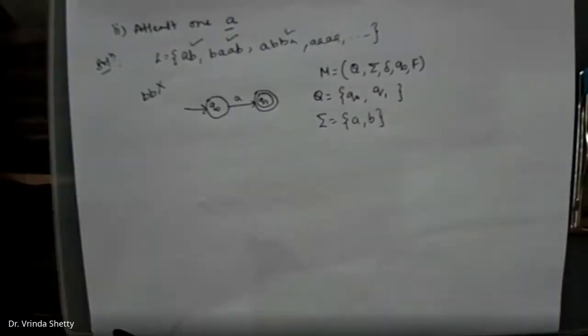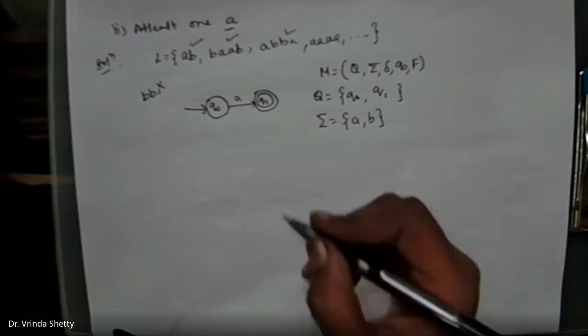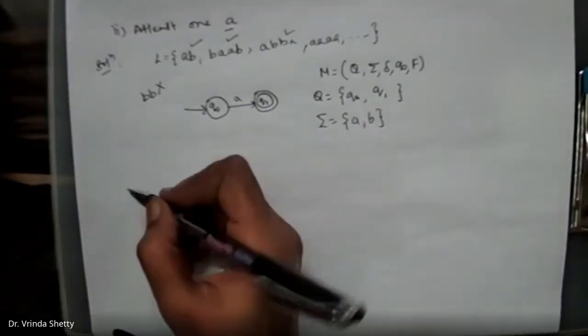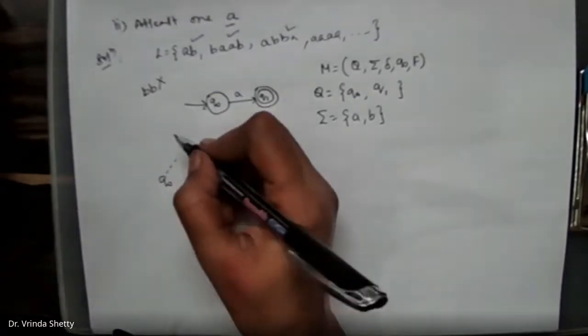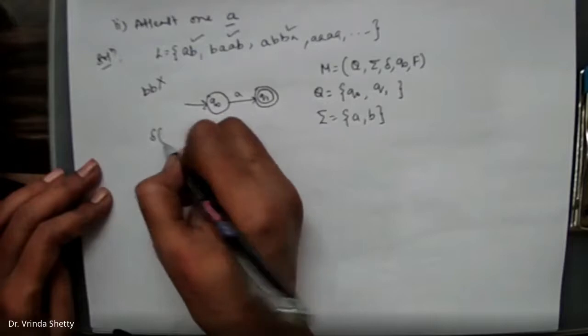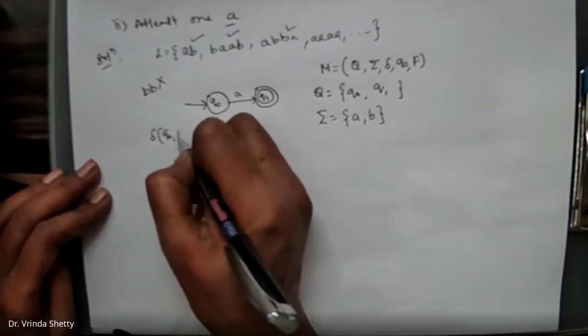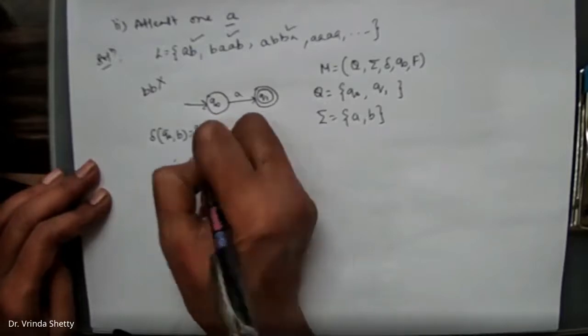Now Q naught on A is defined. Next we need to think of Q naught on B. According to the given problem, at least one A is required. So where does delta of Q naught on B have to go?